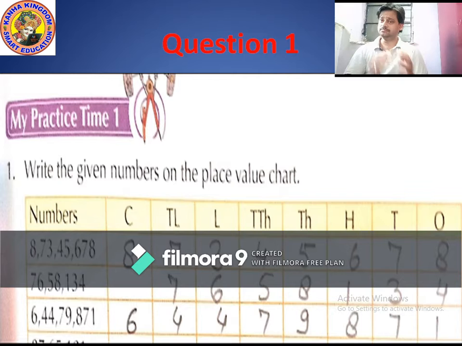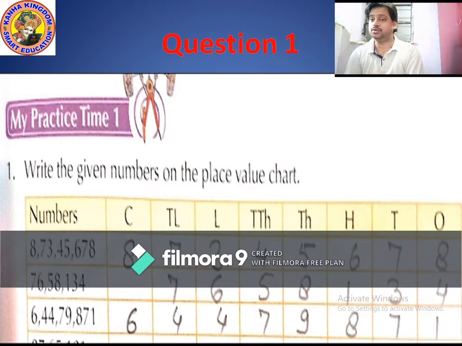Okay, so in this part, 8,73,45,678, which number comes in the ones place?